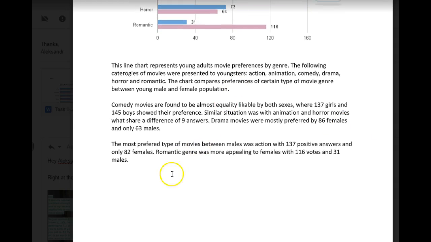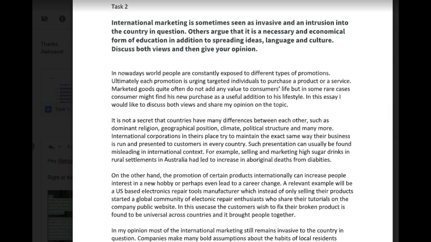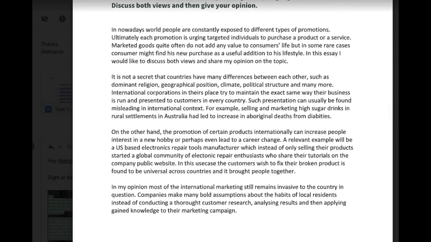All right, but I don't really understand the way you divided your paragraphs, and even more important than that, like I said in the beginning, was the fact that you don't have an overview. That's going to really cost you on your task achievement. So let's go to this lovely international marketing essay.